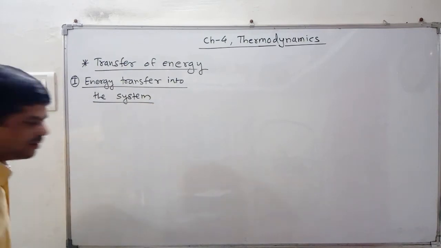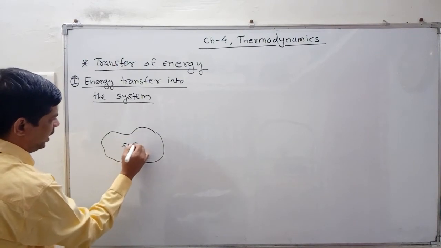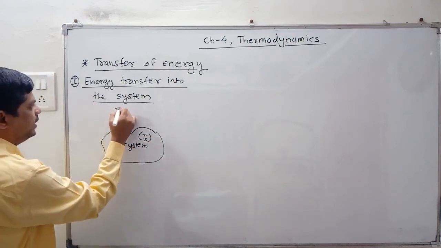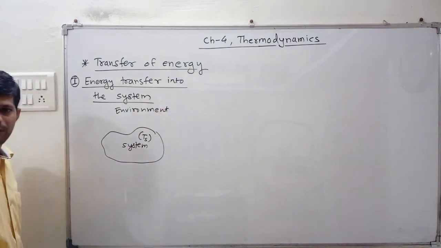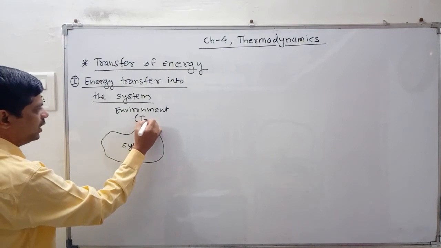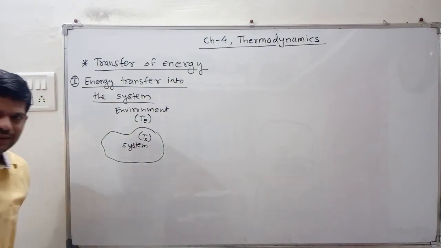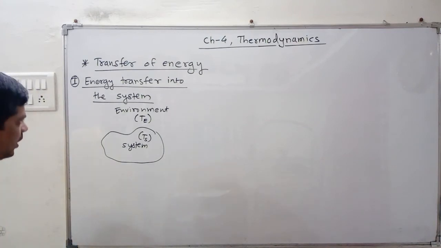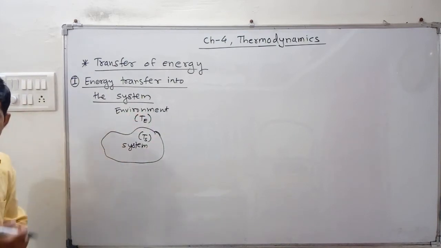ही आपण यातली पहिली केस इमॅजिन करणार आहोत. Let us concentrate here. Suppose this is a system and whose temperature is considered as Ts, and here there is an environment, or we could use another word which is nothing but the surrounding, but specifically I am using the word environment because we will have to consider its temperature. मग टेम्परेचर ऑफ सराउंडिंग हा पण टीएस आणि टीएस झाला असता म्हणून आपण तिथे एन्व्हायरमेंट शब्द वापरलाय. And whose temperature is indicated as Te. So suppose this is the system, this is the environment and this is the boundary.